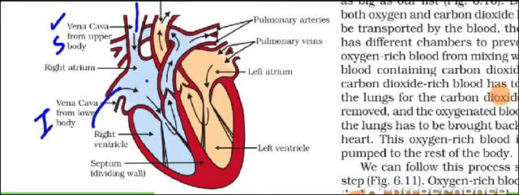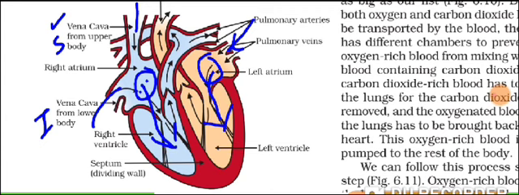They together empty it into the right auricle. At the same time, the blood from the lungs is brought by the pulmonary vein and it is emptied into the left auricle. When the auricles are contracting, at that time from the right auricle, the blood will move into the right ventricle and the blood from the left auricle will move into the left ventricle.